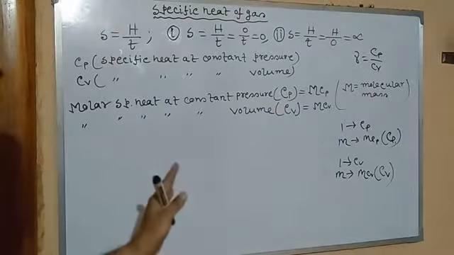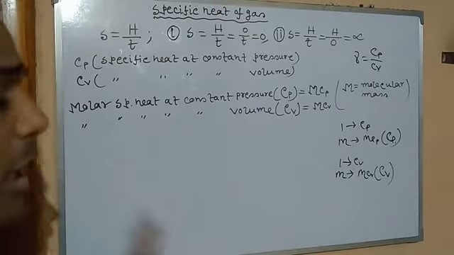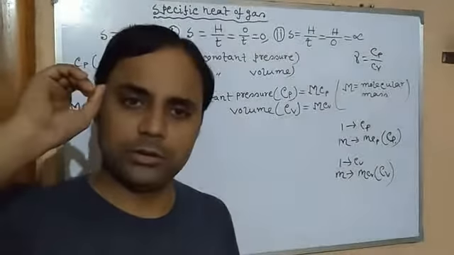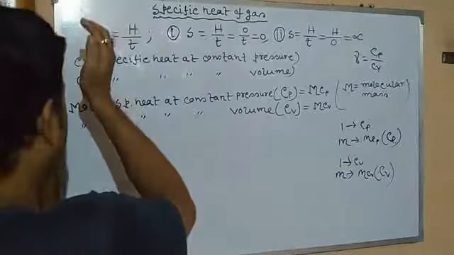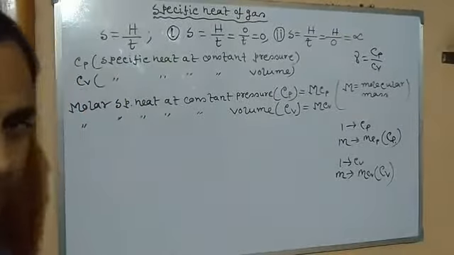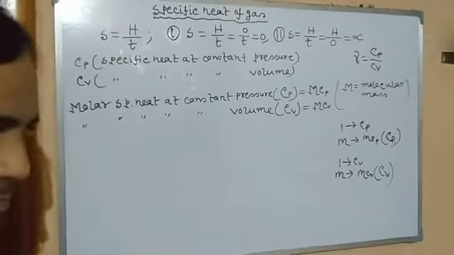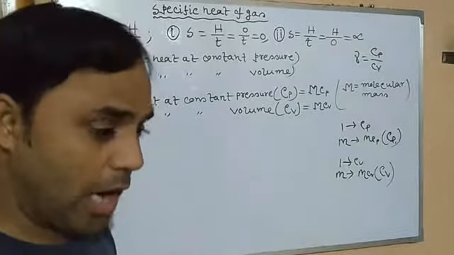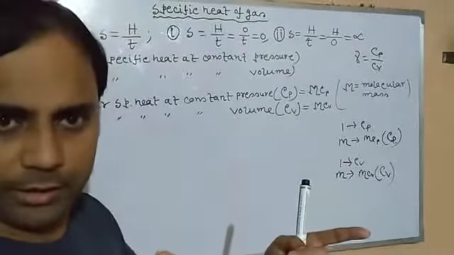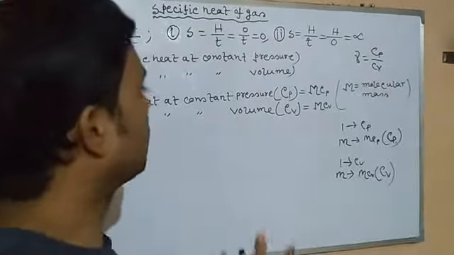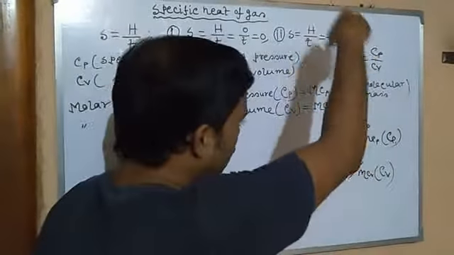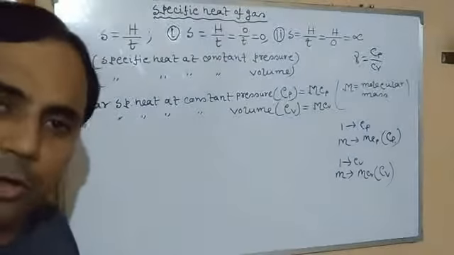So this is molar specific heat at constant pressure. Molar means when it comes to 1 mole. When it is 1 gram, it is only small cp and small cv. When the mass of the gas comes to 1 mole, that is 1 gram molecule, then it will be multiplied by the molecular mass into small cp and small cv. Hope you have understood.